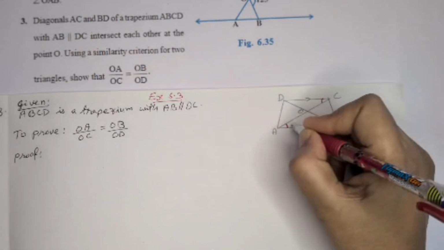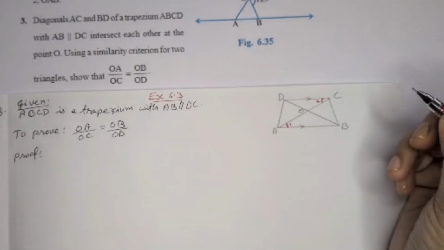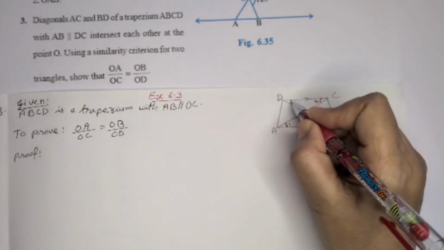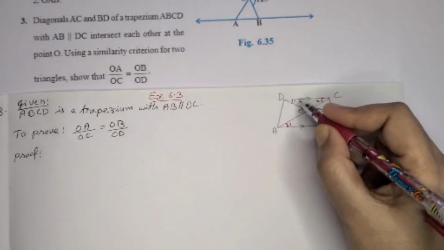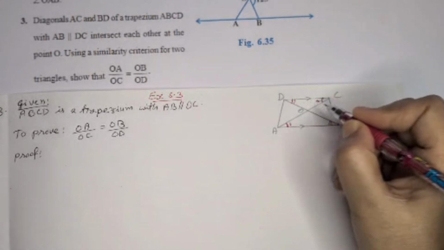So we can mark for convenience angle 1 and this is angle 2. Similarly here, this is the transversal, these two are parallel lines, and these two angles are also equal. So that we can mark as